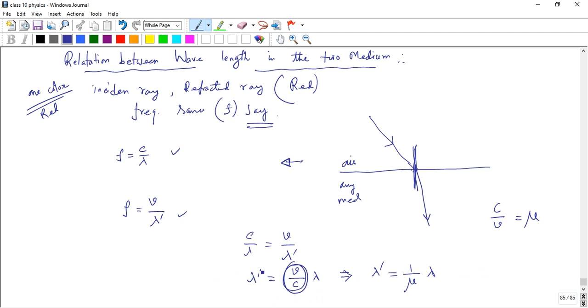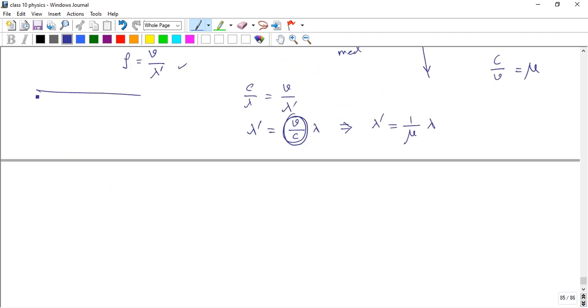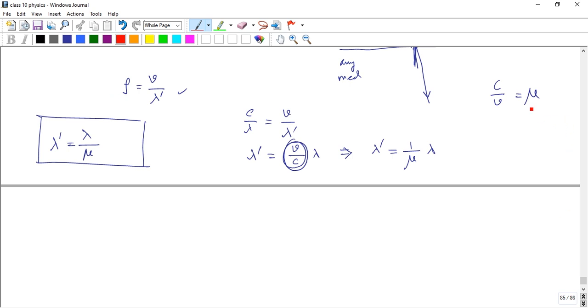So that's the important result here: the new wavelength lambda dash is equal to the old wavelength divided by mu. Here the important factor is the relation between mu and lambda. Suppose we check two conditions. If velocity increases, mu decreases, because velocity is inversely proportional to mu.